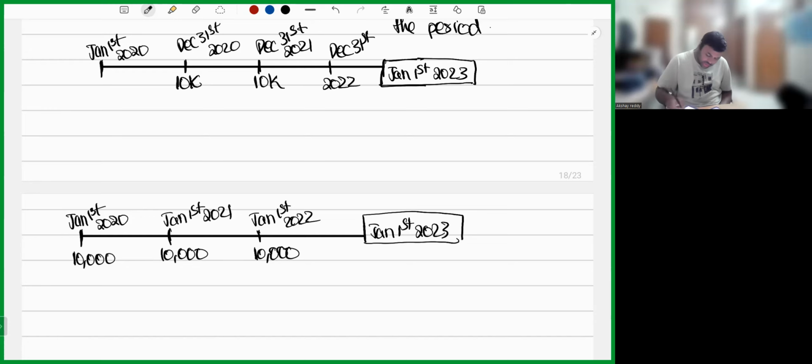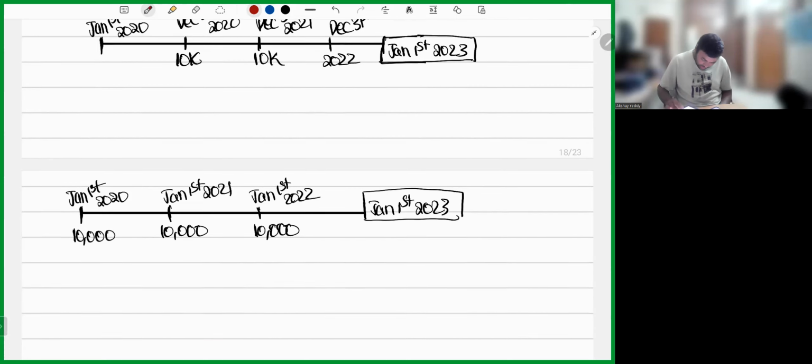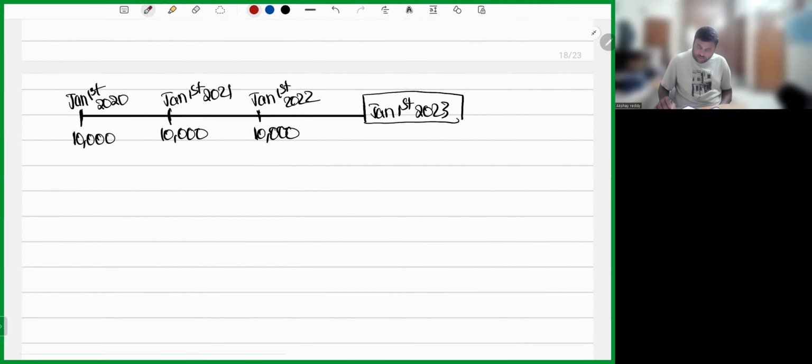Sir, what you're talking? See here, my dear friends, try to understand this. First, let me teach you regarding annuity due. You made a payment of 10,000 on Jan 1st, 2022. You received the whole amount back on Jan 1st, 2023.